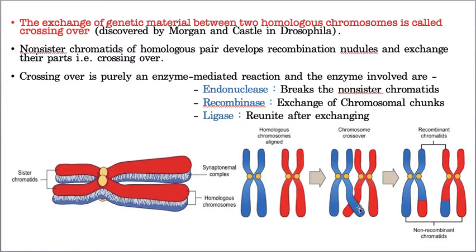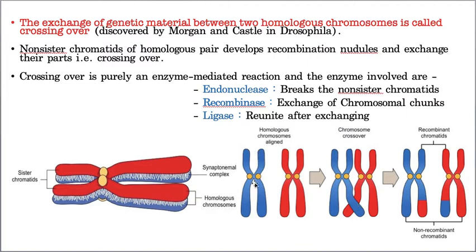Between non-sister chromatids, this chunk comes here and this chunk goes here, and this process of exchange of the chromosome material, that means genetic material, between two non-sister chromatids of homologous chromosomes is called recombination or crossing over. This crossing over is a very important topic. Because of crossing over only, the exchange of genetic material takes place. It results in variation between the parents and the offspring. Hope you understood, but I'll give a very small recap.